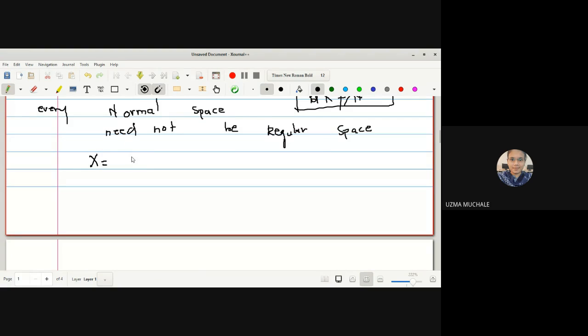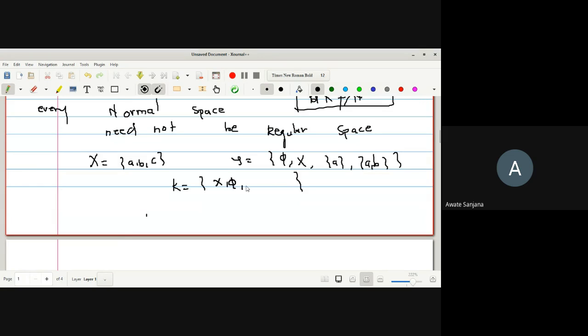X is equal to {a, b, c}, and τ is equal to {φ, X, {a}, {a, b}}, and K is equal to, what is the family K now? Yes, anyone can tell me what is the family K? {X, φ, {b, c}, {c}}. Okay, just complements of members of τ.